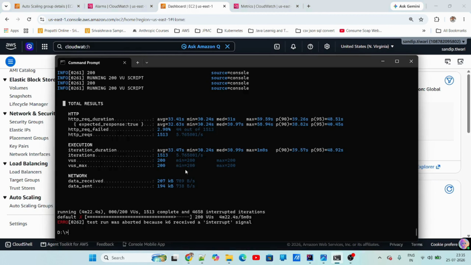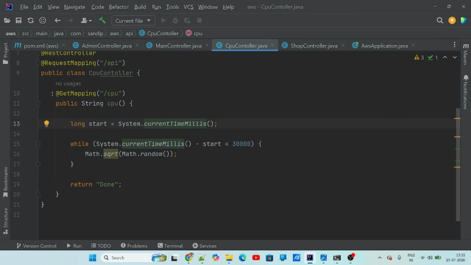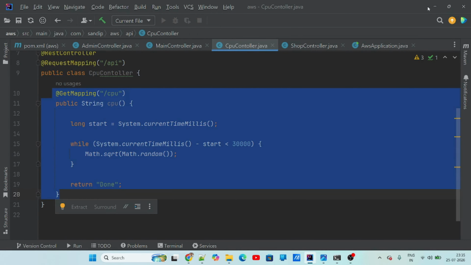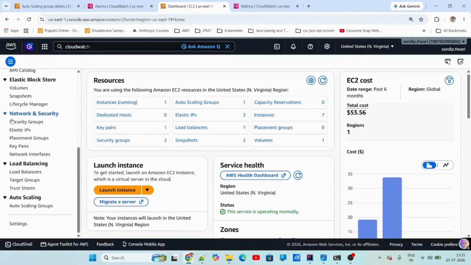And for the load testing, I had used this particular script, which was calling my new API continuously to create the load. And this was the method actually. So this method was taking a lot of time, and that is why we were able to generate that kind of CPU load.